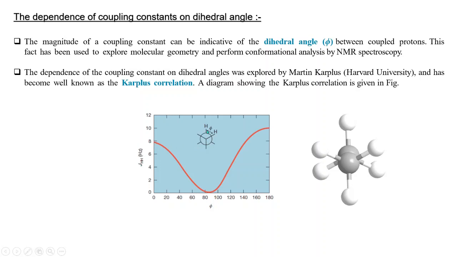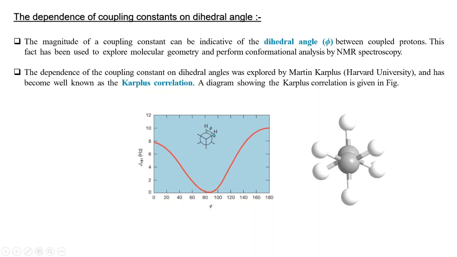Now when we increase the dihedral angle from 0 up to 80, you can see the coupling constant value is decreasing like this. The coupling constant decreases up to around 85. Now when the dihedral angle increases from around 85, it starts increasing again, increasing and increasing.